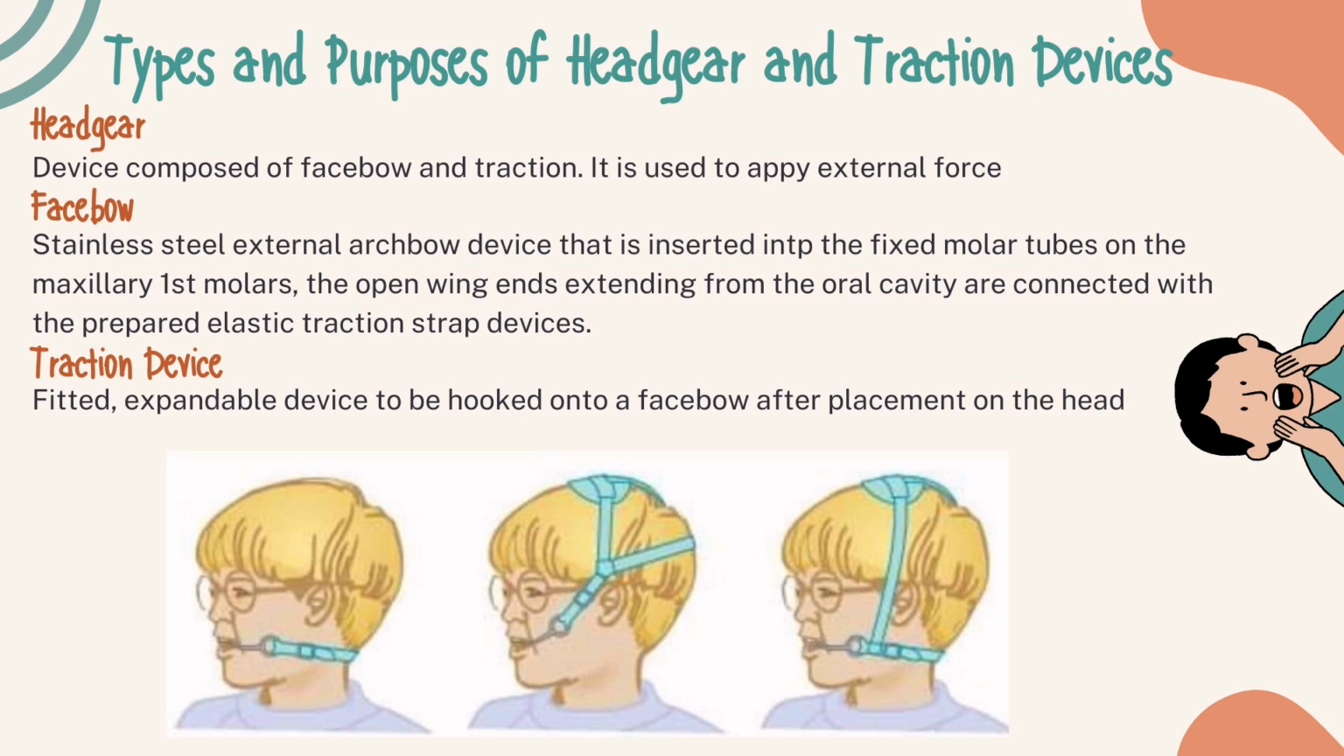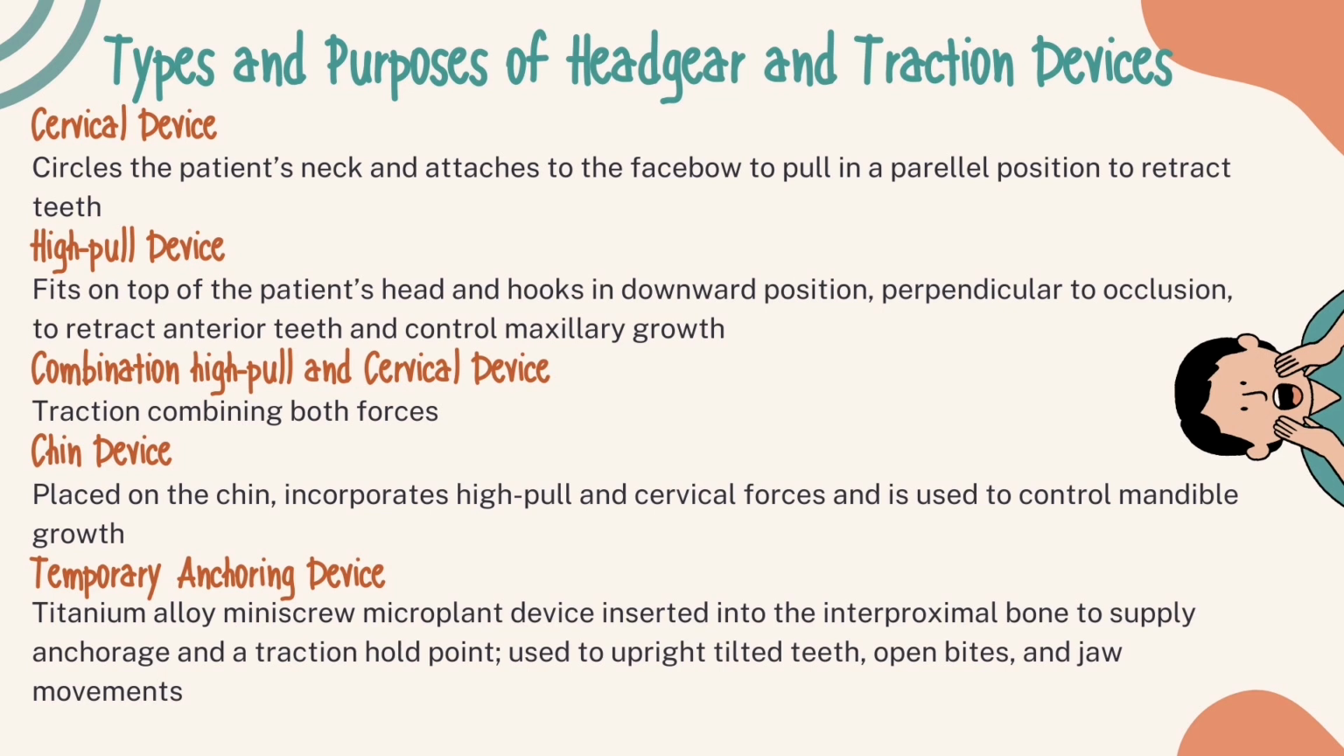The illustration below is the example of orthodontic traction devices. First is the cervical traction device, then the second picture shows the high pull traction device, and the next picture is the combination high pull and cervical traction device. So what is a cervical device? Cervical device circles the patient's neck and attaches to the face bow to pull in a parallel position to retract teeth. High pull device fits on top of the patient's head and hooks in downward position perpendicular to occlusion to retract anterior teeth and control maxillary growth.